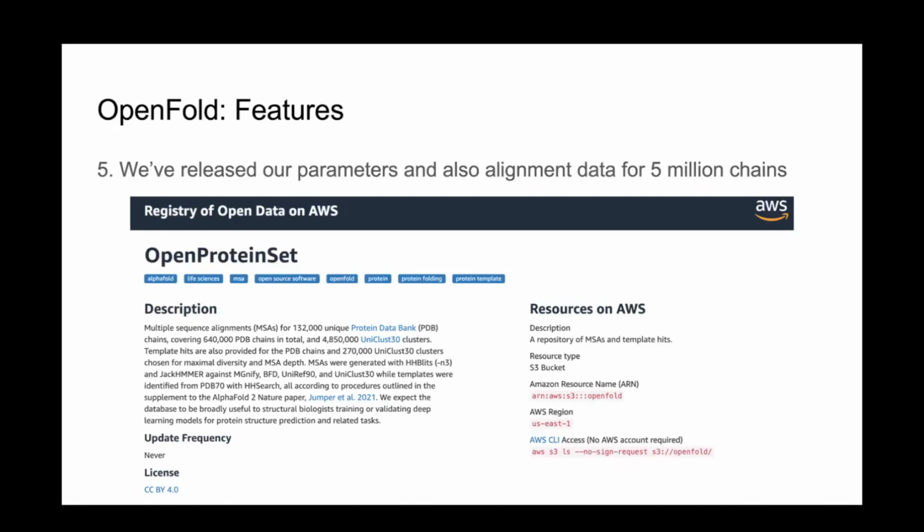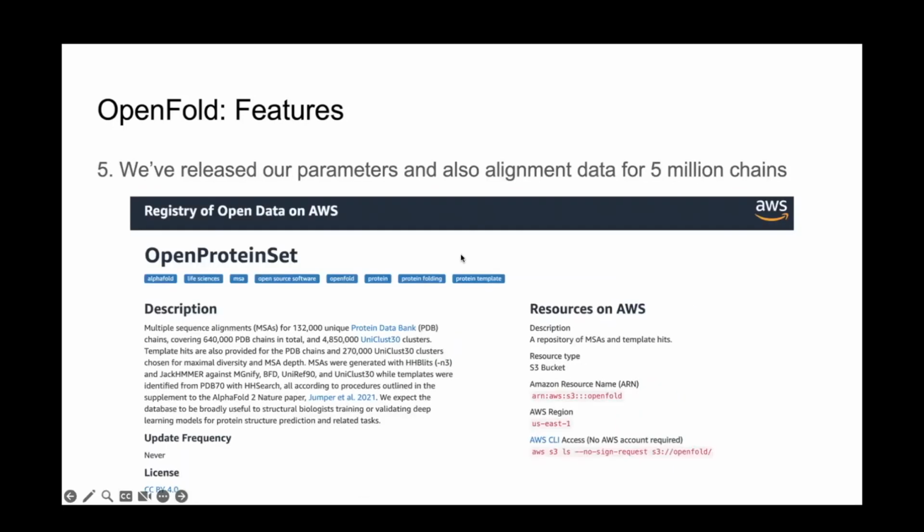On top of that, we actually released the entire training set we used for OpenFold. Basically, we computed 15 million Uniclust30 MSAs in the manner of AlphaFold 2. And then on top of that, a whole bunch of MSAs for the PDB proteins using more diverse datasets. We then took these 15 million and filtered them down to a set of about 5 million, maximizing diversity and MSA depth and so on, and then released them under an open license on RODA, the Registry of Open Data on AWS. So these are available for download and can be used for either training OpenFold, fine-tuning OpenFold, or other structural biology tasks of your choosing.